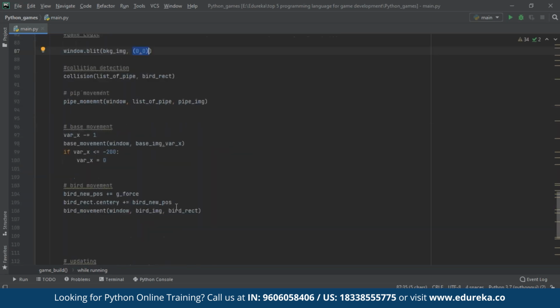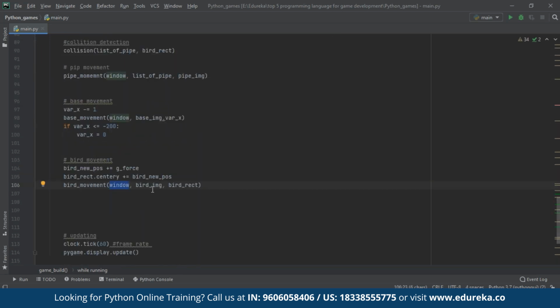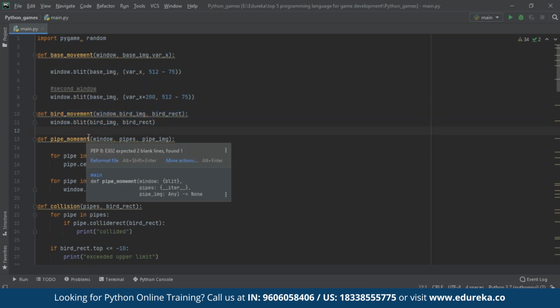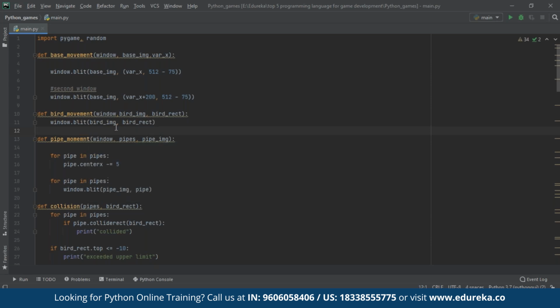So similarly, we have to pass our window object, and which image I want to pass, that is the bird image. And the reason I'm passing rectangle is because I want the bird to be encapsulated within the rectangle to be added to our application window. So let us now see how this function looks. As you can see here, this is something like bird movement. So I'm going to use window.blit. window.blit will add our image or resources to our application window. So what image I want to add, that is bird image, and the position is rectangle.